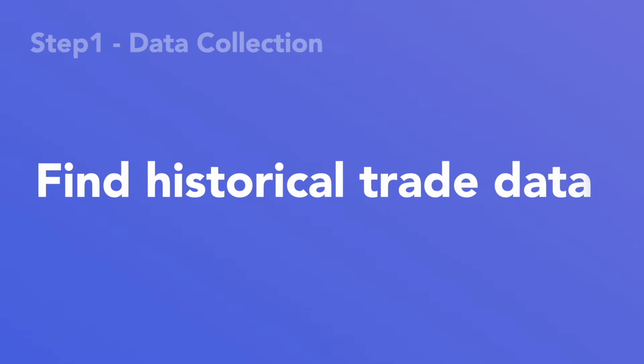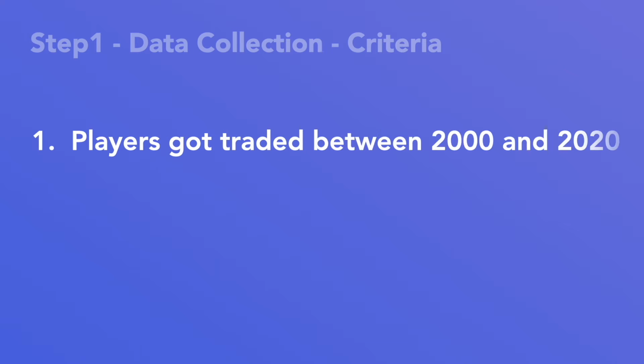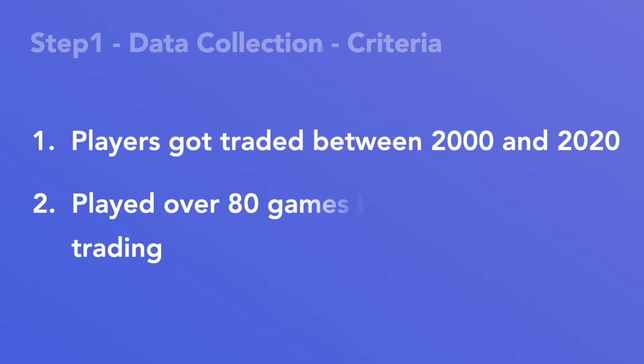To approach this problem, we started by finding the historical trade data. We selected the data using the following criteria. First, the trade should occur between 2000 and 2020. The second criterion is that each player should play at least 80 games before and after the trade, respectively.